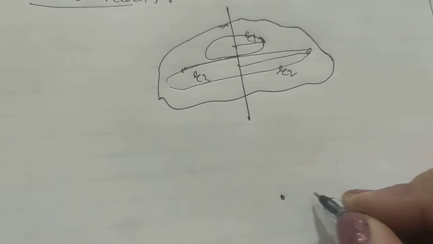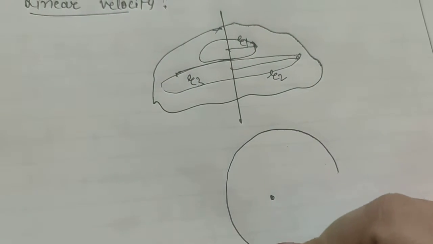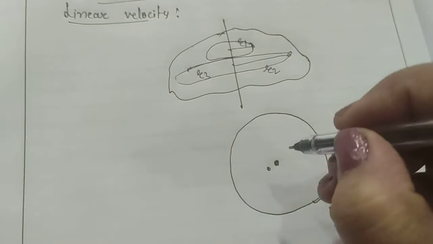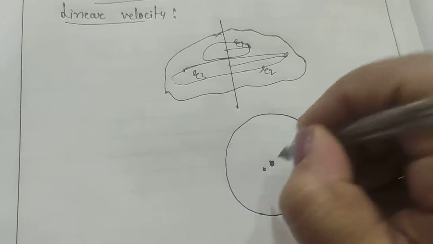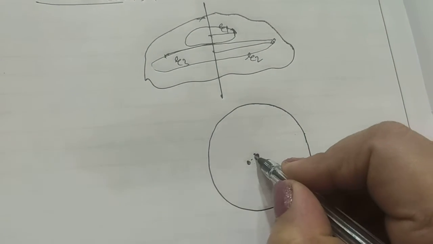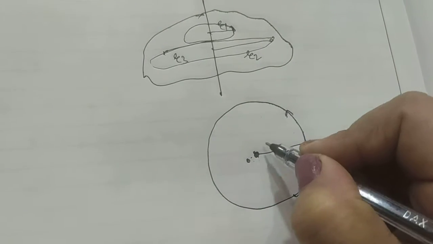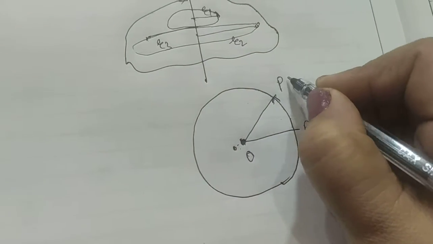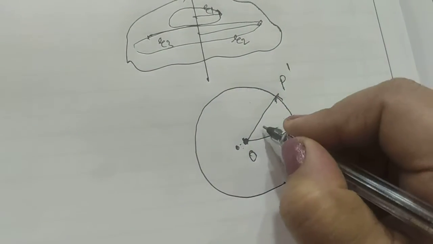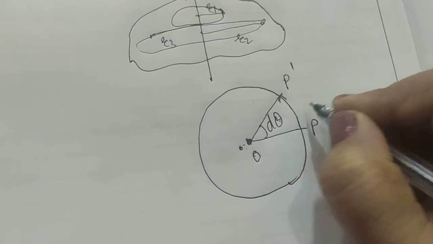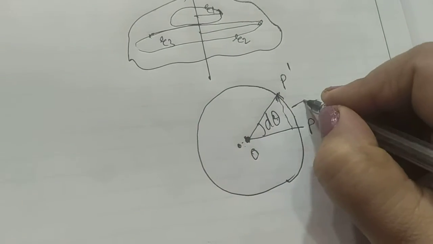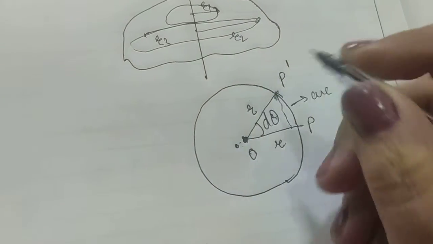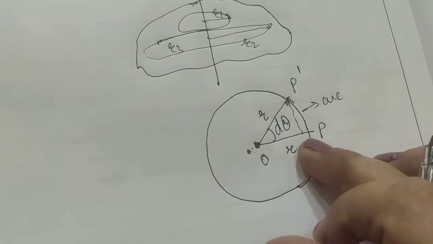So let us assume a single particle which is rotating like this. Let this point represent the axis of rotation, in the direction of either inward or outward. Now let us consider the particle is rotating anti-clockwise, and let this be the position P, this be the position O. Let at any time dt it reach the position P dash, making an angle d theta. So this is the arc PP dash, and this is the radius r of the particle from its axis of rotation.